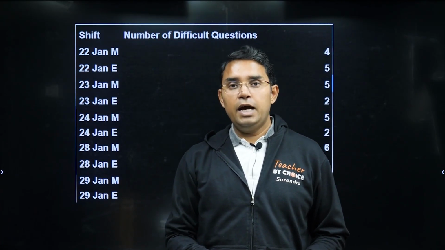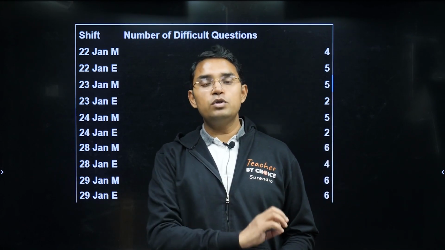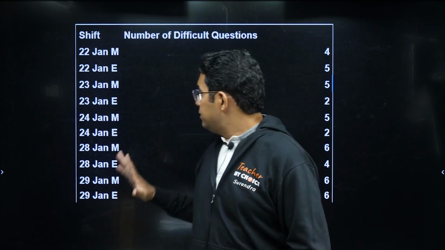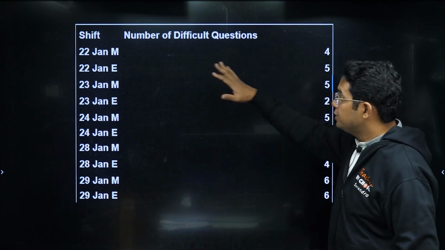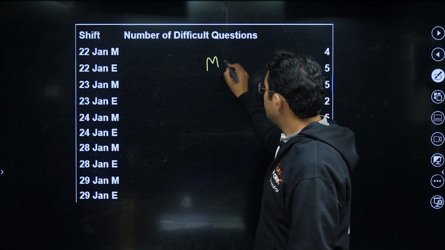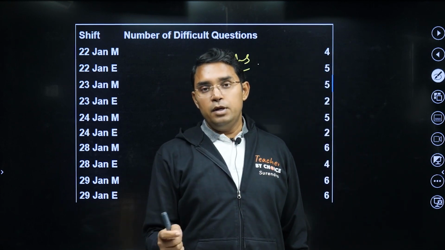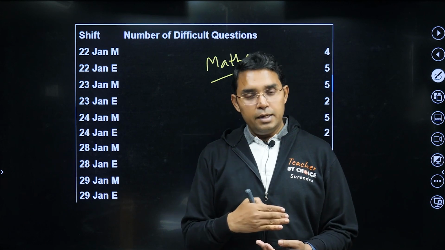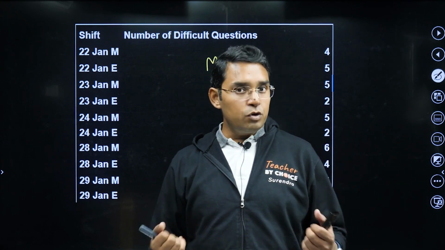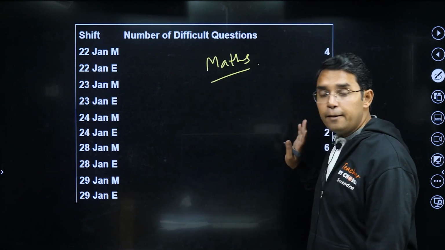In today's session, I will talk about maths difficult problems asked in JEE Mains 2025 that was conducted from 22nd January to 29th January. This is a list of difficult questions shift wise, and I have taken these questions only for maths, no physics, no chemistry, only for maths. My criteria to choose them as difficult was maybe that the idea was difficult to strike, or even if it strikes, you have 2-3 confusing methods and must choose which one, or the calculation was lengthy. So this is how I have categorized them as difficult.